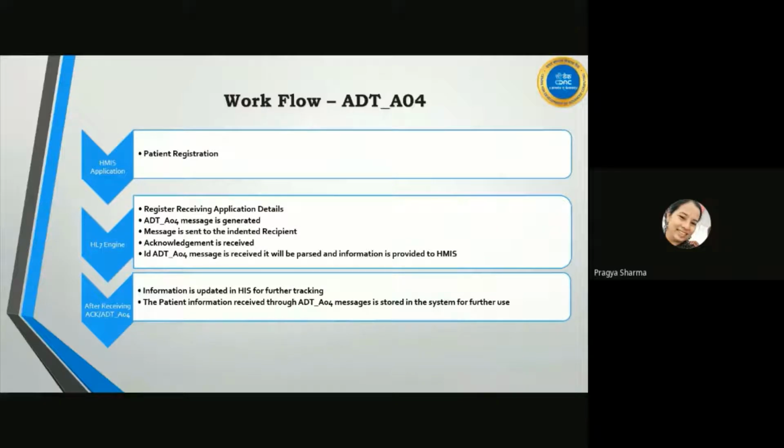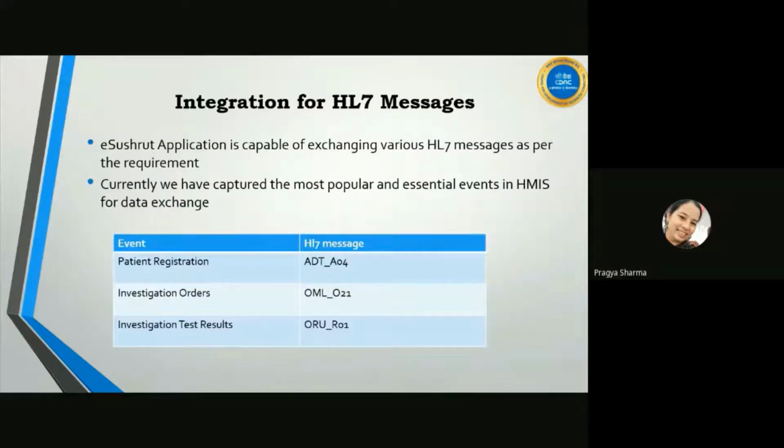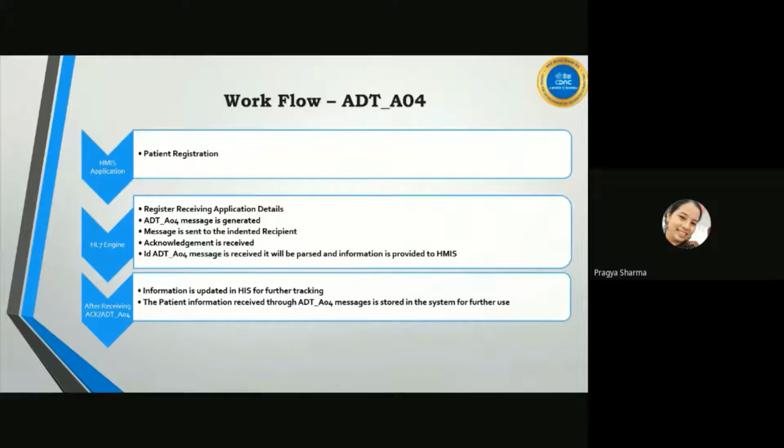What we have done through HL7 messages is identify the triggering point. For ADT A04, the triggering point is patient registration. For OML O21, the triggering point is investigation advice and investigation raising. For ORU R01, the triggering point is investigation task result approval. These are some processes in our eSushruth application.